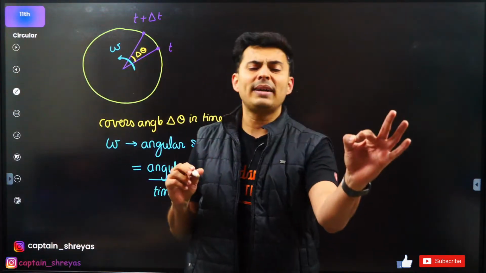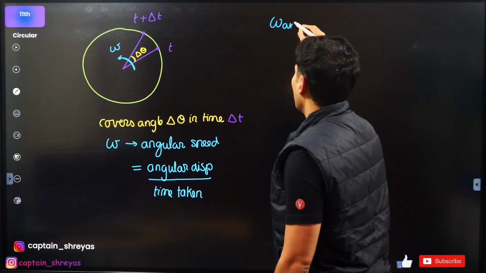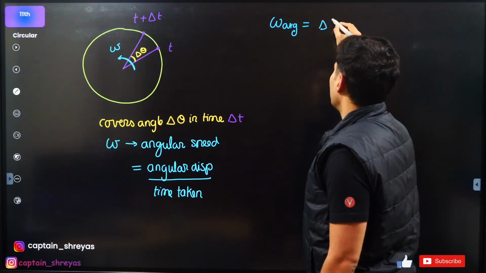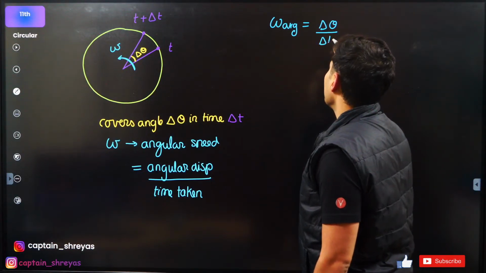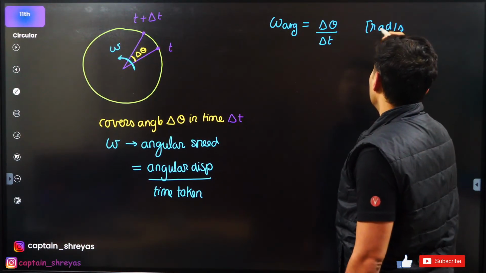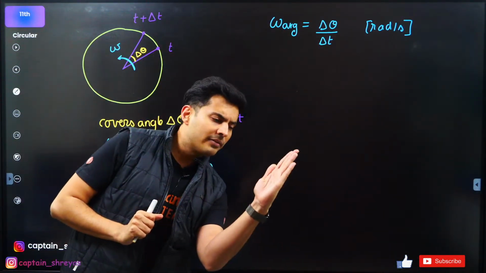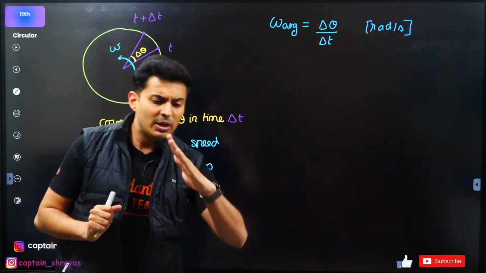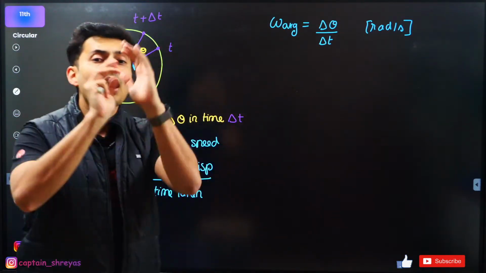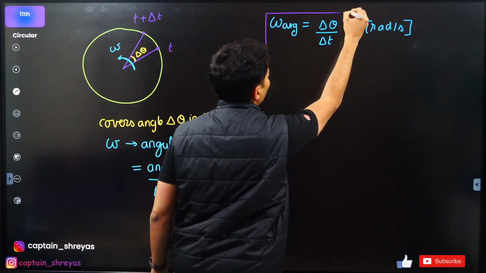Now there are two kinds of angular velocity. Number one is the average angular velocity. That tells me the total angle which is covered upon the total time taken. That is obviously expressed in radians per second, units wise. That is your average. I started my time here, and after some more time I was here. Maybe in between I accelerated, decelerated, I increased speed, decreased speed, whatever happens, that will give me the average speed. So that is the first thing which you should know.